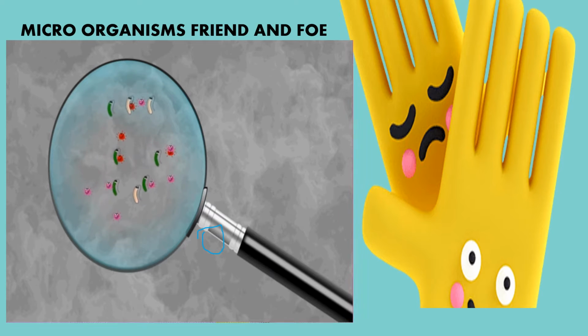Microorganisms on this earth are of different types. Some microorganisms are harmful. Some microorganisms are really helpful to us. Helpful microorganisms are called friendly microorganisms. In this video, we are going to learn about these friendly microorganisms.